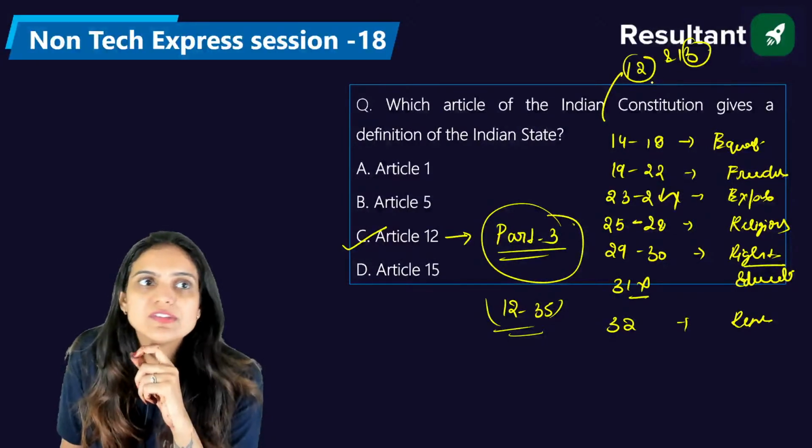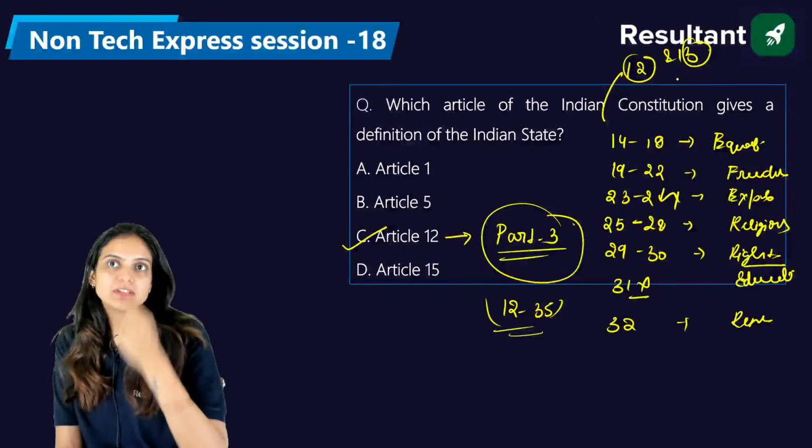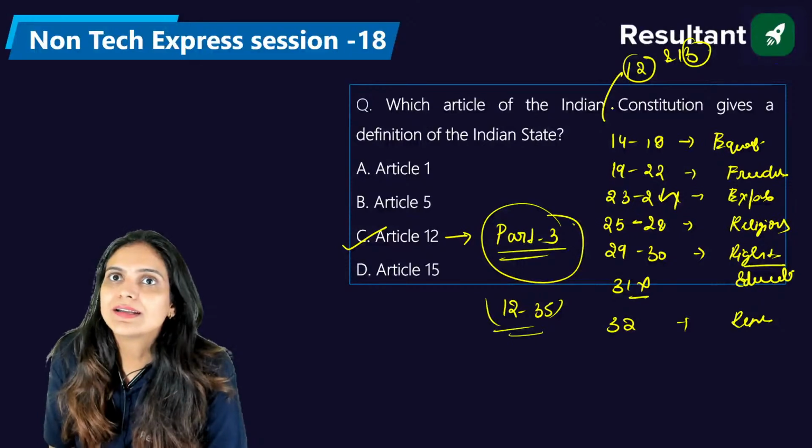Okay, anyone knows what is there in Article number 13? Anyone who knows about Article number 13?